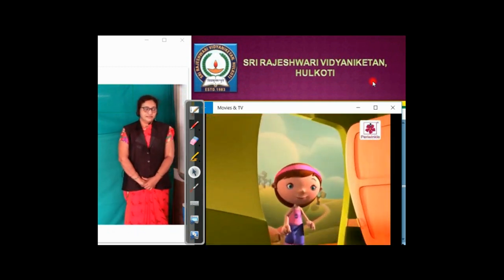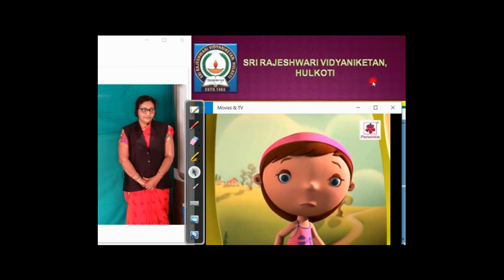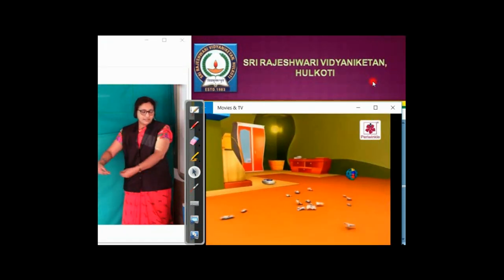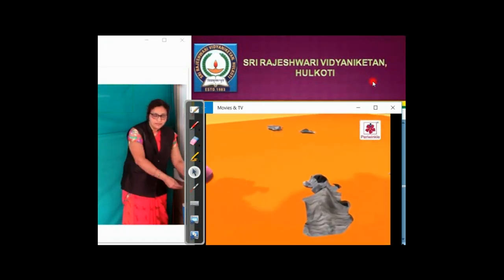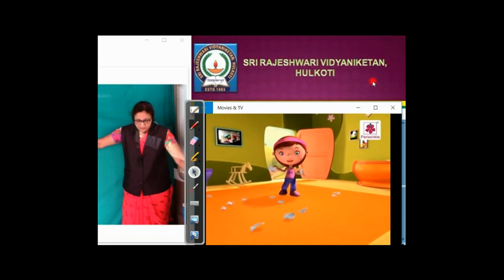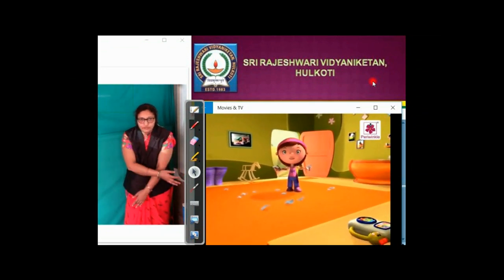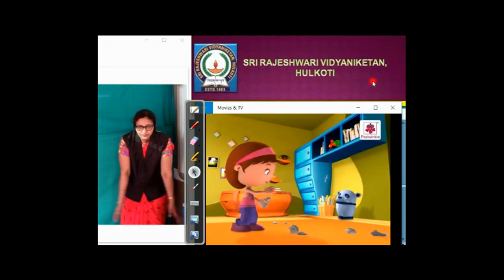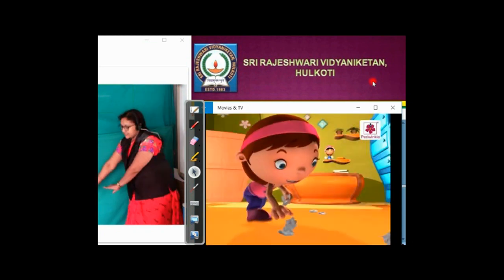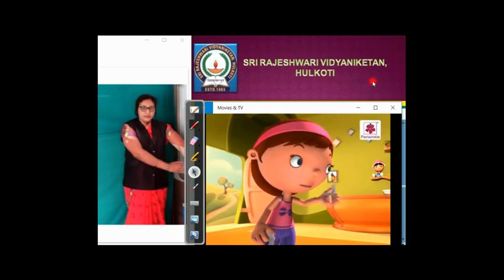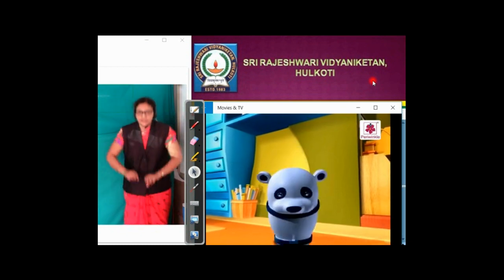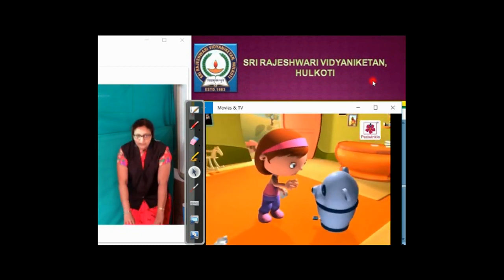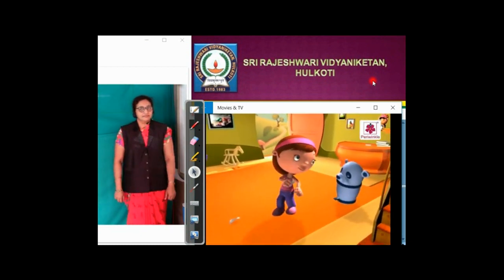Bits of the floor, lying on the floor. Make the place untidy, Makes the place untidy. pick them up. Pick them up.